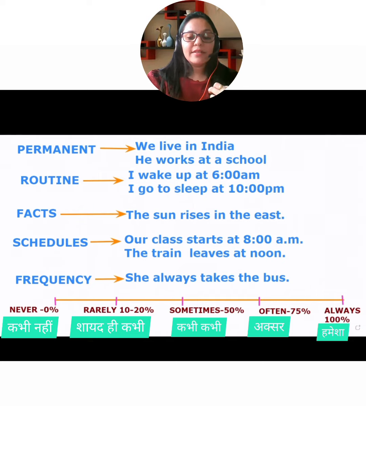It's a schedule, right? A flight leaves at noon. So not just this time, but the flight always leaves at noon. The train always leaves at noon, right? So this is present simple tense because this is permanent. Anything which is permanent, I told you, will be present simple tense. When we talk about permanent things, it is present simple tense. Okay.